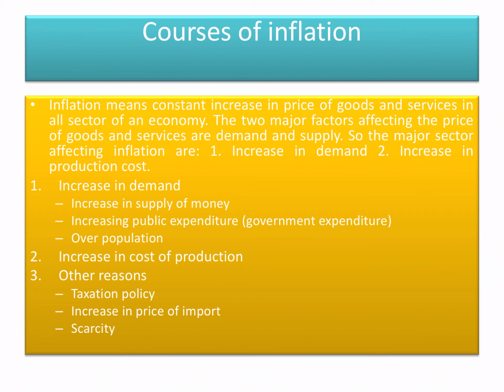Now next, overpopulation. The third cause of increasing demand, which causes inflation, is overpopulation. In India, there is a 2% annual increase in population, leading to an increase in demand.